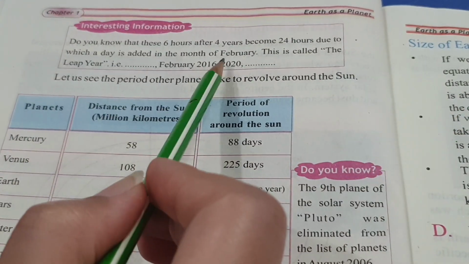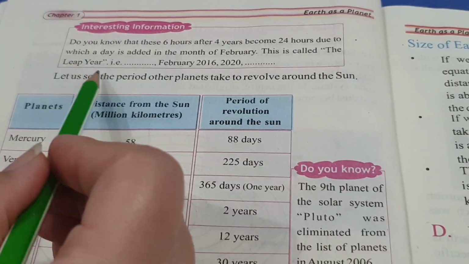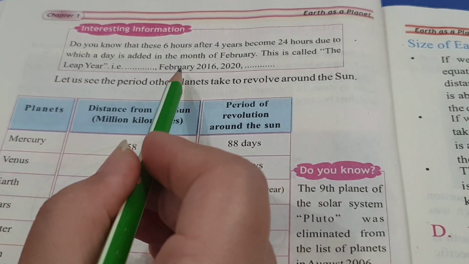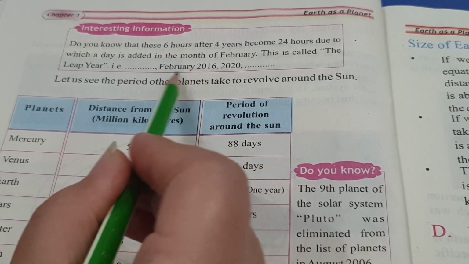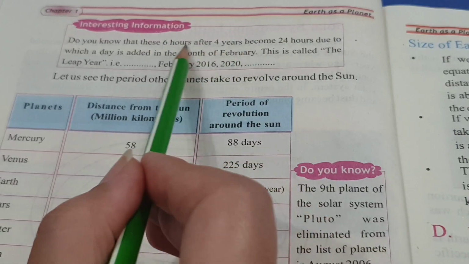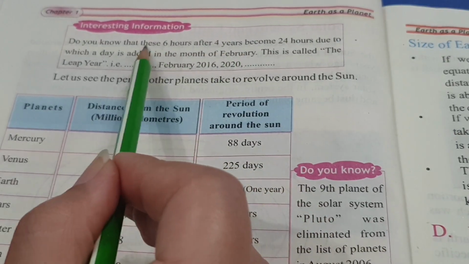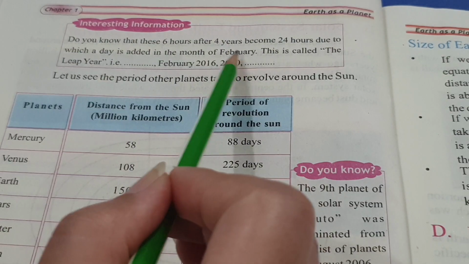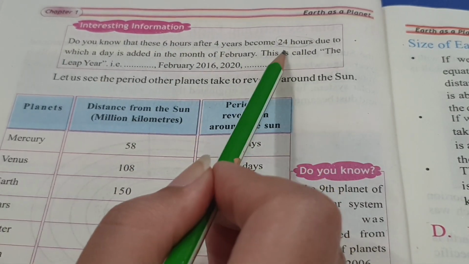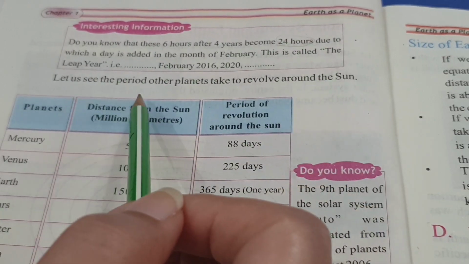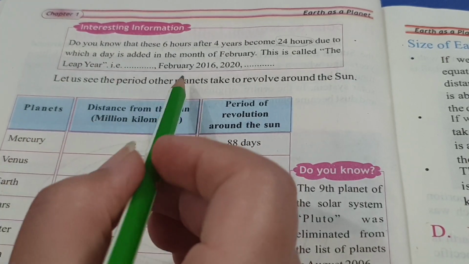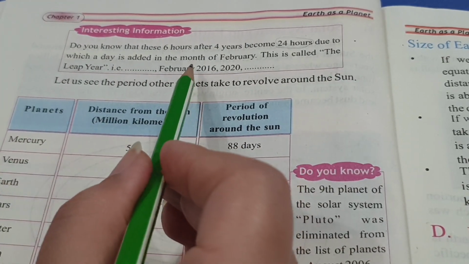Okay, student, that is a very interesting thing. The leap year is a year when our February, which is usually of 28 days, becomes 29 days. And why is that? Because these 6 hours continue to add, and in the 4th year they make one complete day of 24 hours. That is why after every 4 years we have a leap year, and in that leap year we have a February with 29 days.